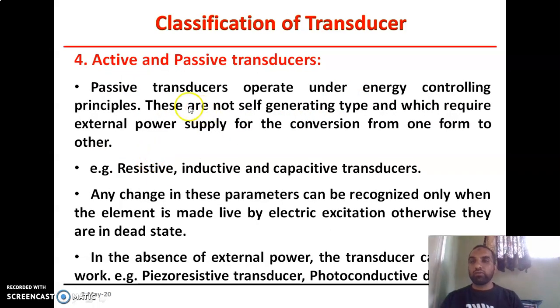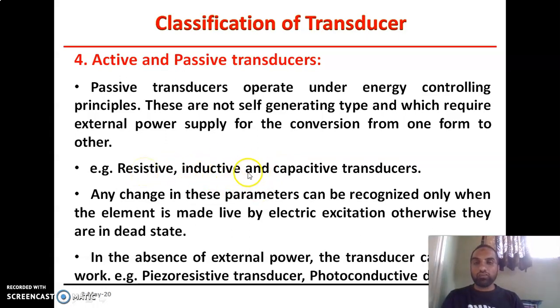The second one is passive. Passive transducers operate under the energy controlling principle. They are not self-generating type, and require an external power supply for the conversion of one form of energy into another form of energy. For example, resistive, inductive, capacitive, all these transducers are passive transducers. I'll give an example here: thermistor. A thermistor is a thermally sensitive resistor. The resistance of the thermistor changes with a change in temperature.